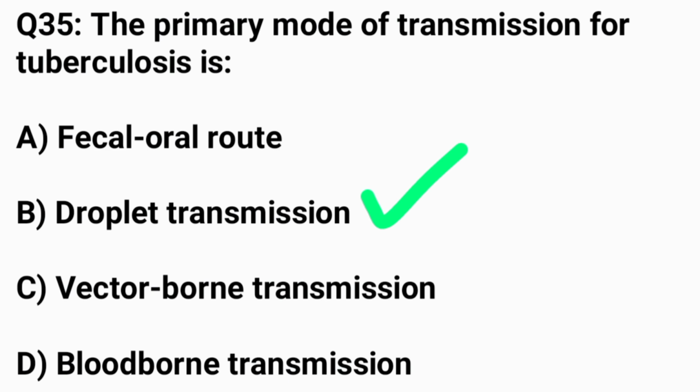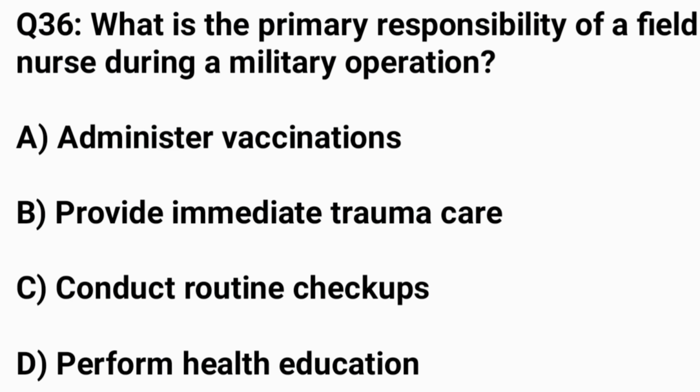The correct answer is option B, droplet transmission. Question number 36. What is the primary responsibility of a field nurse during a military operation? The correct answer is option B, provide immediate trauma care.